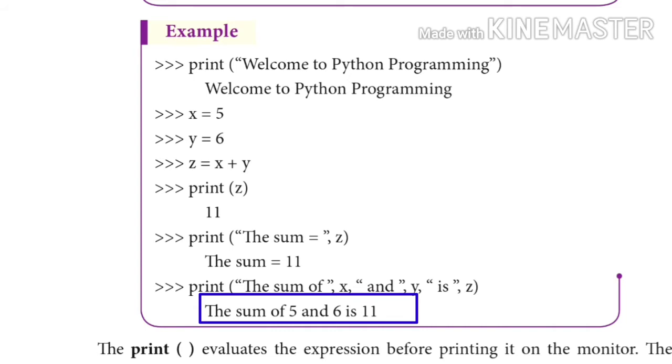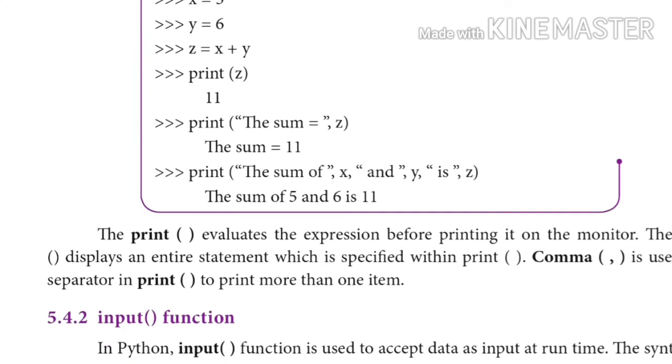So both the string and the variables can be used in a combined manner in the same print statement. But the very important thing is the comma. The comma is used as a separator in the print statement to print more than one item. Yes, this is the way we can use the print statement in Python programming.